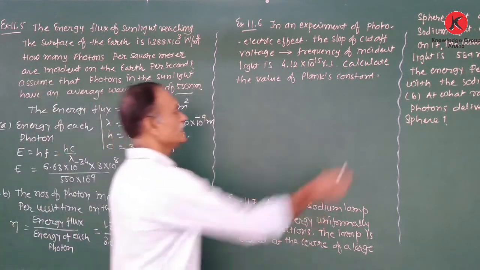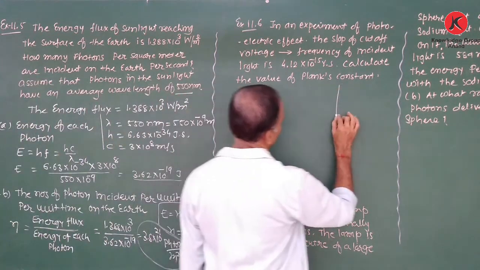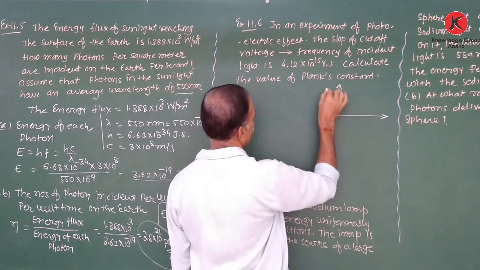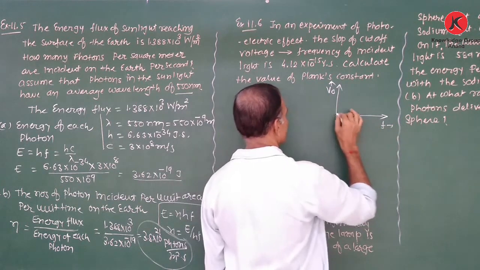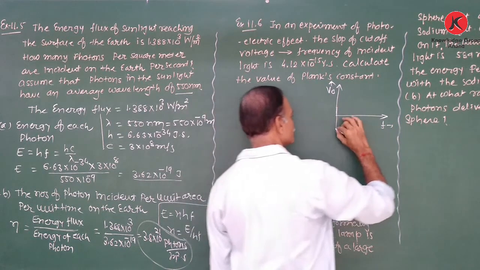First, we need to understand the graph of the stopping potential, or the cutoff voltage, versus frequency. So the graph is this shape.